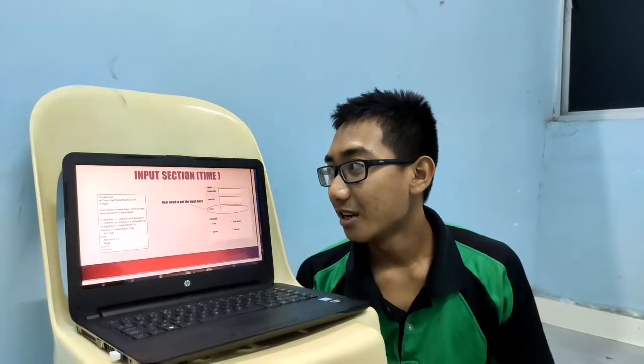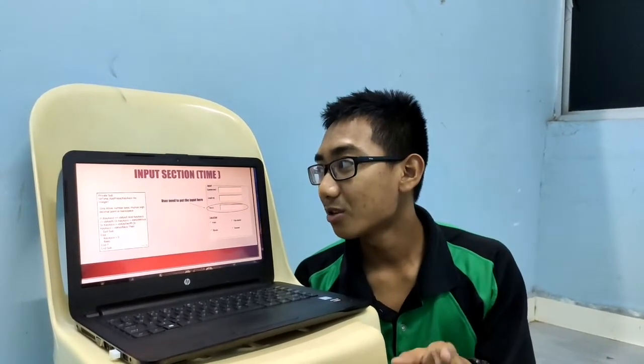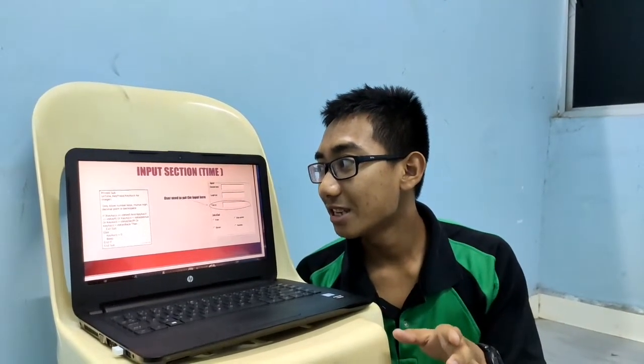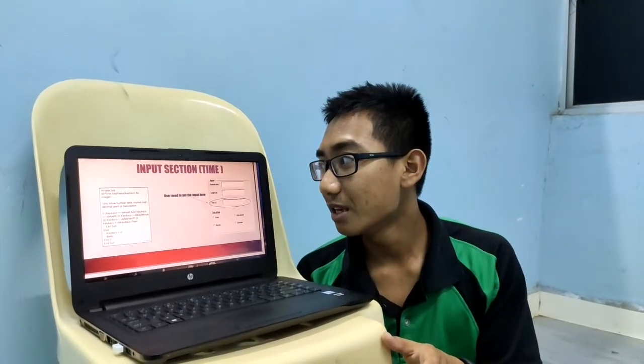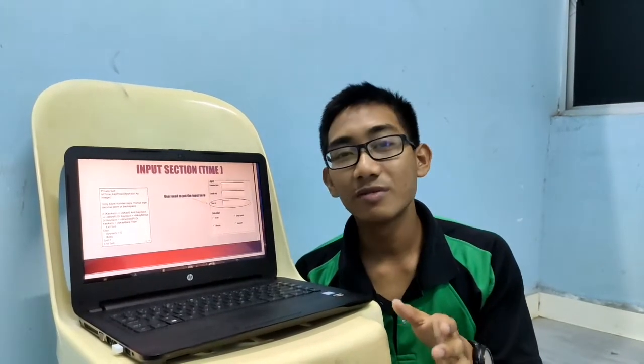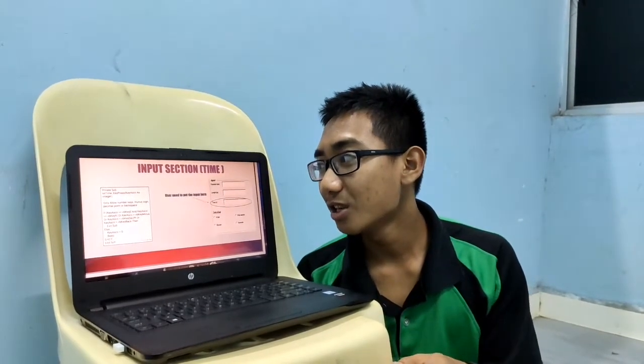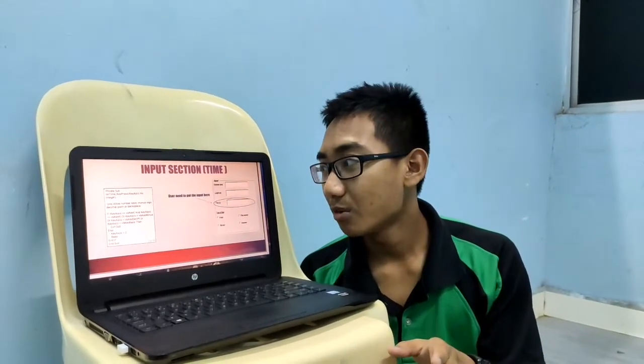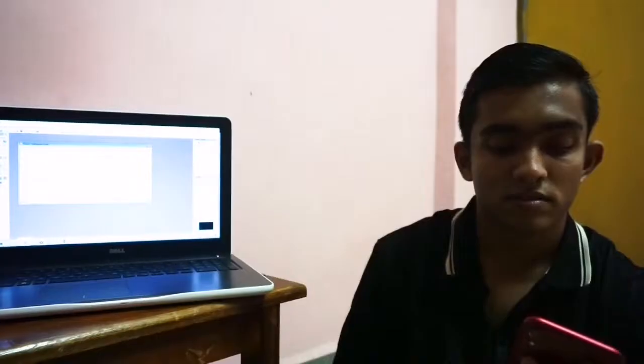Next, for the time, txt time underscore KeyPress, KeyAscii As Integer, only allow number keys, minus sign, decimal point, and backspace. If KeyAscii is greater than or equal to vbKey0 and KeyAscii is less than or equal to vbKey9, or KeyAscii equals vbKeyMinus, or KeyAscii equals vbKeyDecimal, or KeyAscii equals vbKeyBack, then Exit Sub. Or else KeyAscii becomes 0, End If and End Sub. That's all from me. Thank you.